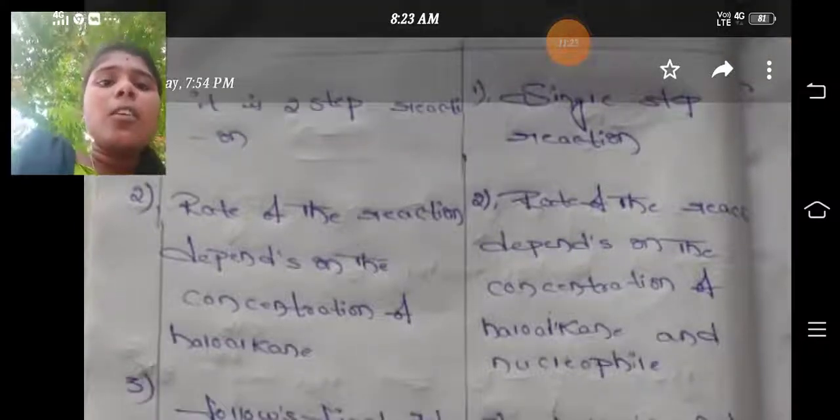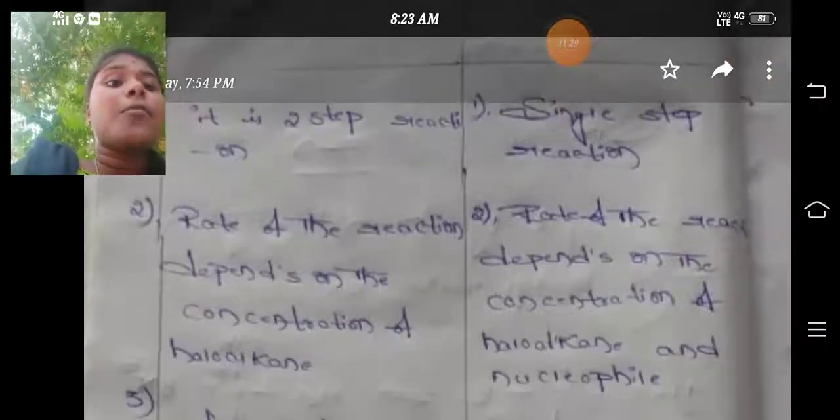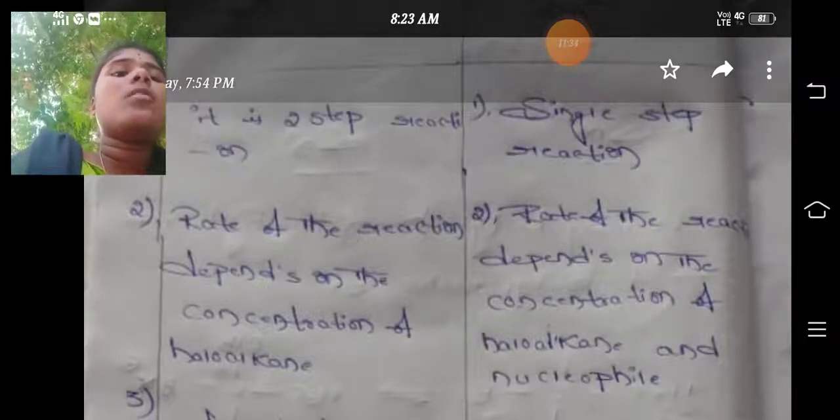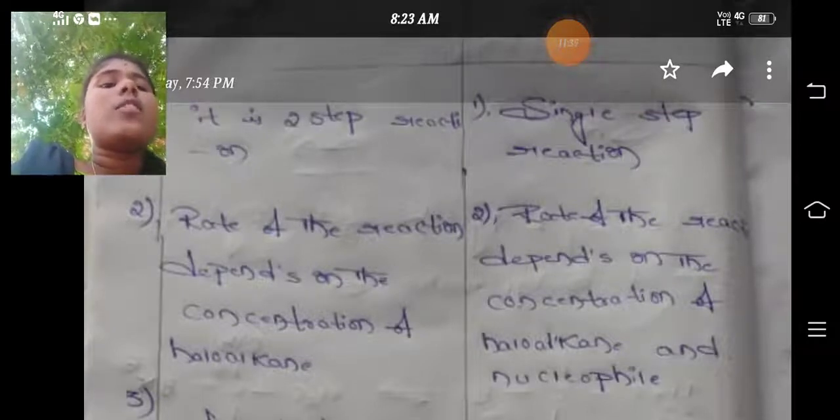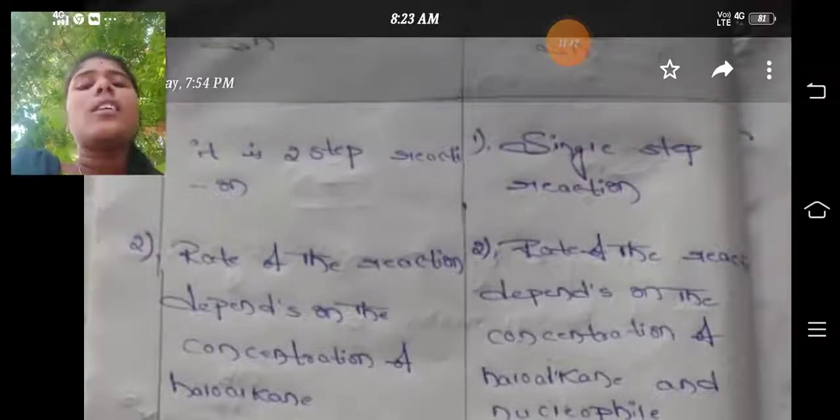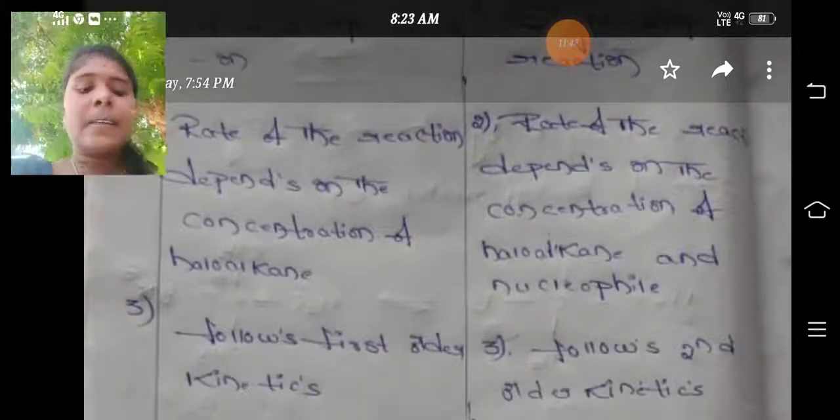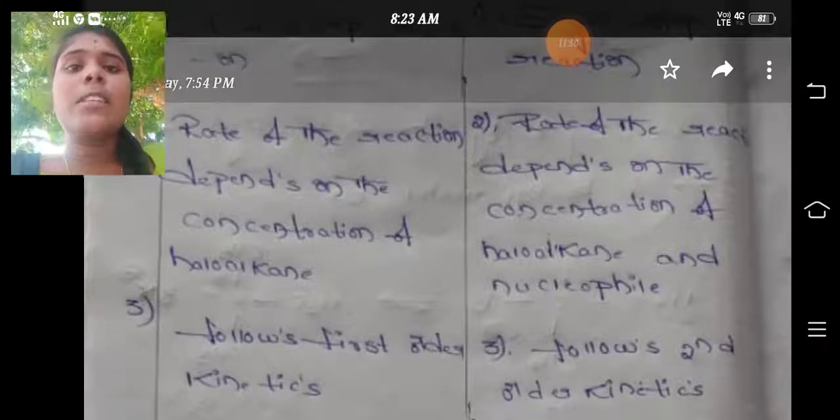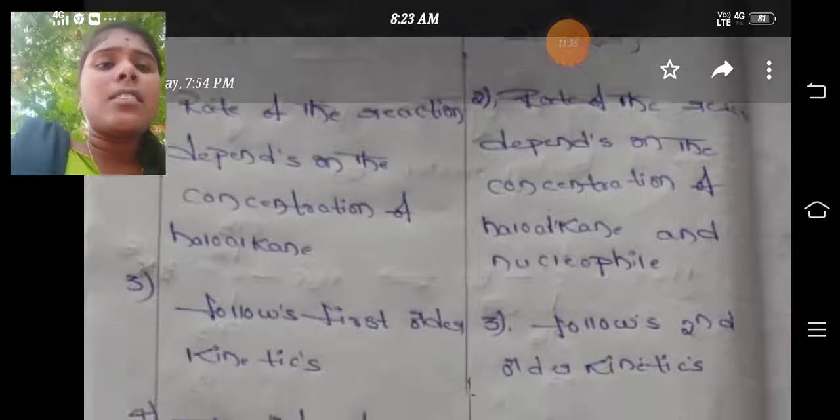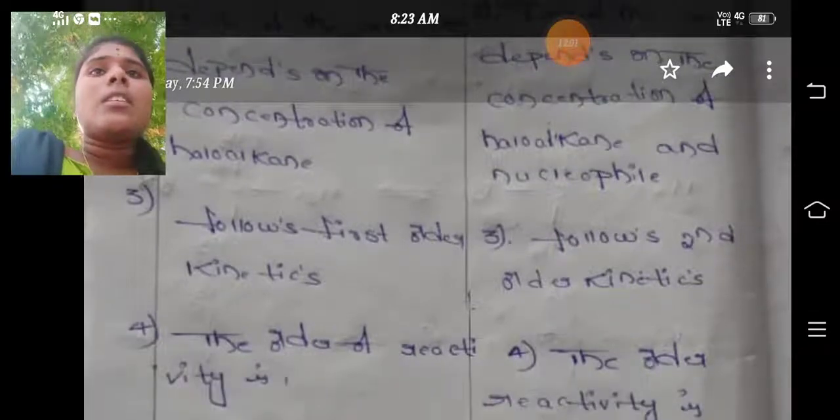Here the rate of reaction depends on the concentration of the haloalkane only, whereas in SN2 the rate of reaction depends on the concentration of both the haloalkane and the nucleophile. Here it depends on two concentrations, the haloalkane and the nucleophile. SN1 depends on the haloalkane only.